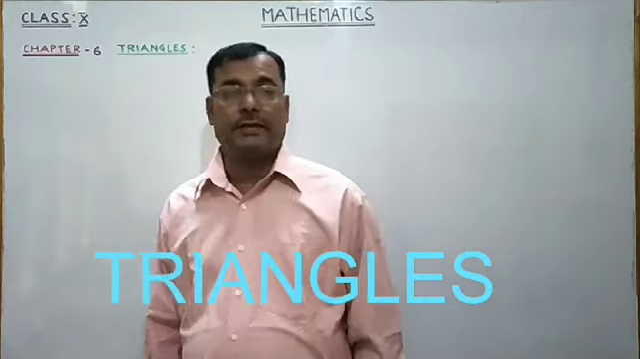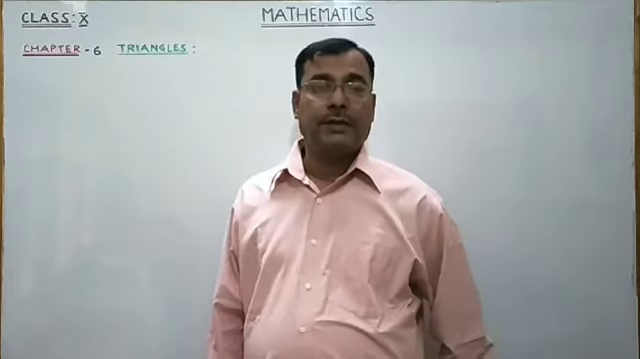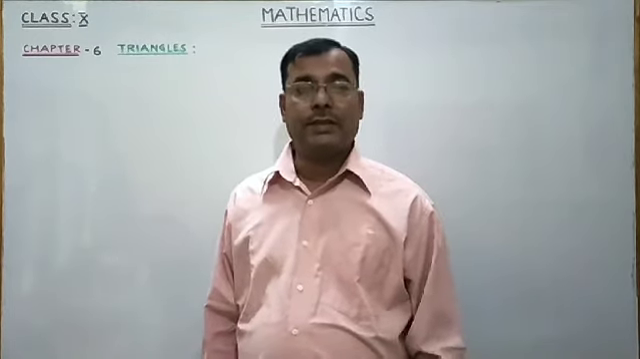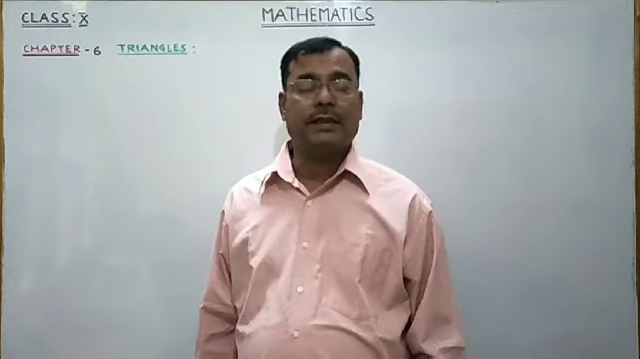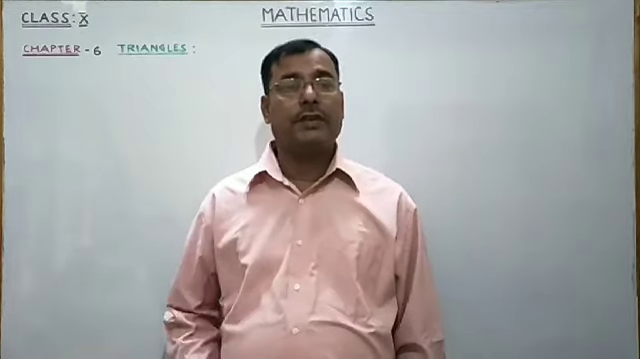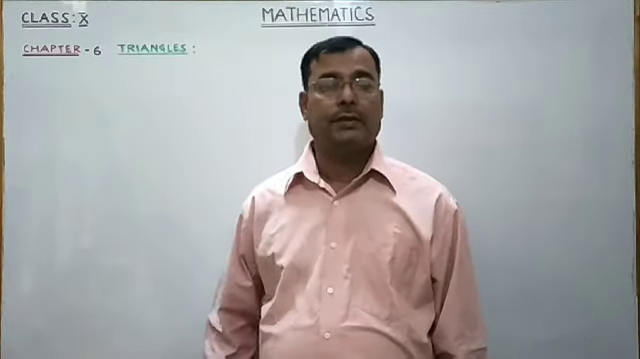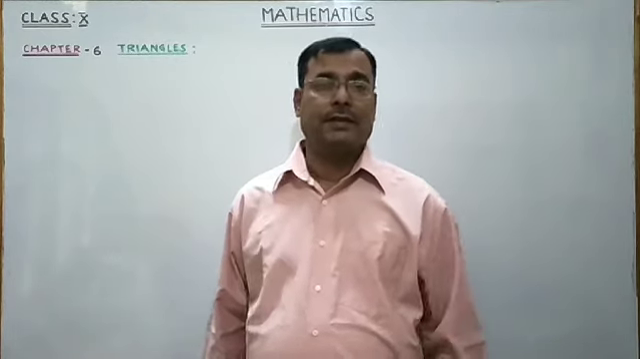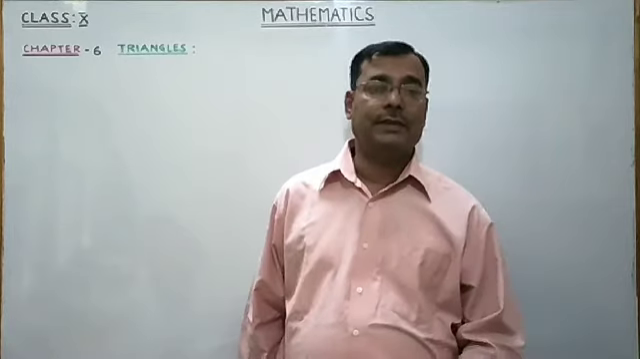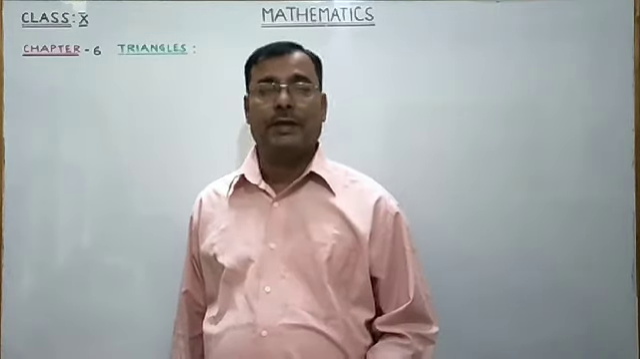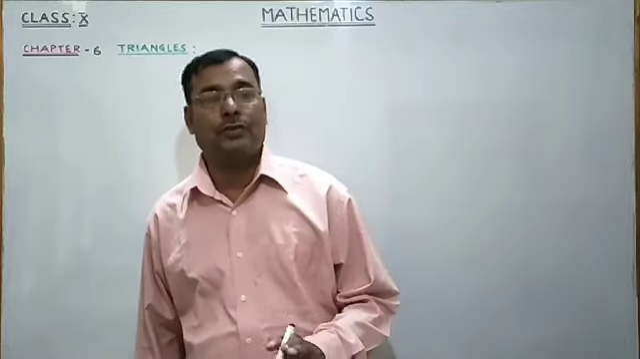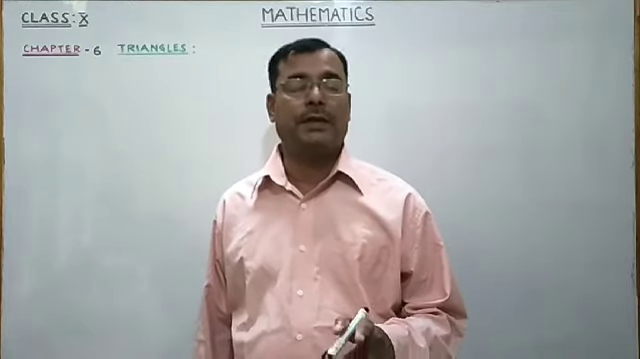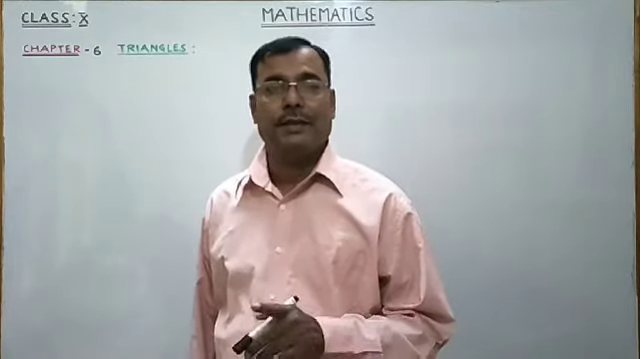Chapter 6, Triangles. You are very much familiar with triangles and many of their properties. In class 9 you studied congruence of triangles in detail. There you studied that two figures are congruent if they have exactly the same shape and the same size. Two triangles are congruent if they have exactly the same shape and size. In two congruent triangles, the three corresponding angles are equal and also the three corresponding sides are exactly equal.